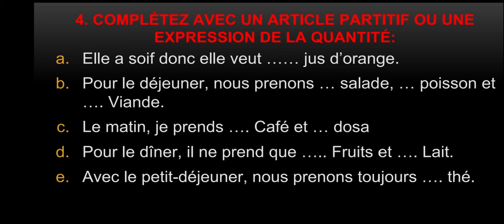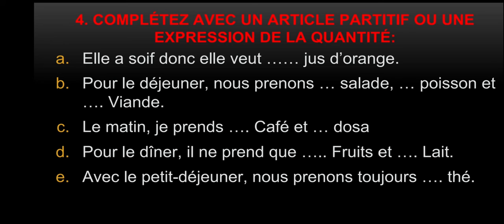Ou une expression de la quantité, so that can be anything: un, une, beaucoup, plusieurs, and so on. Anyway, we'll finish this with the article partitif. Du, de la, de l', des, all these mean "some" most of the time.